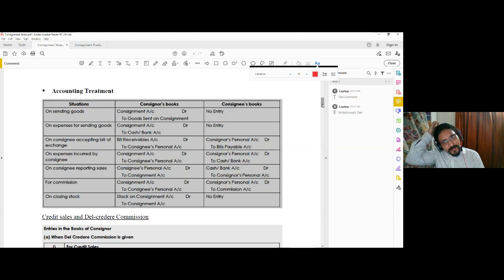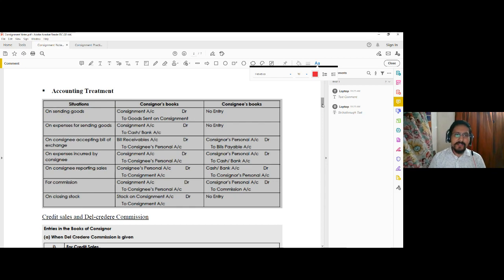Now, in the case of the consignee, he needs to keep accounting related to how much amount is due to the consignor. So the consignee will prepare one account called the consignor's account or consignor's personal account. In addition, in order to keep track of his commission, he needs to prepare another account called the commission account or commission received account. So these are the two necessary accounts in the books of the consignee. Now, how is the accounting done?